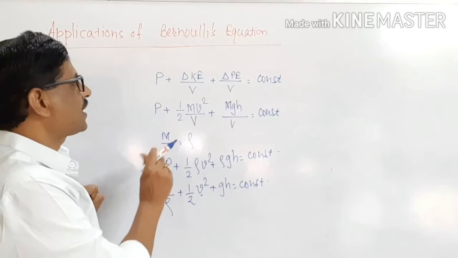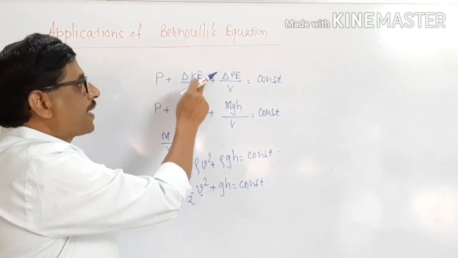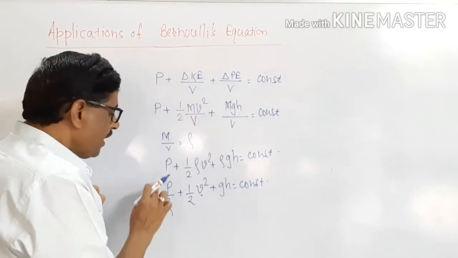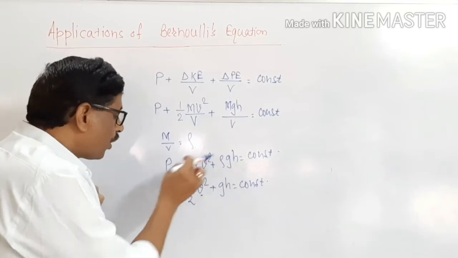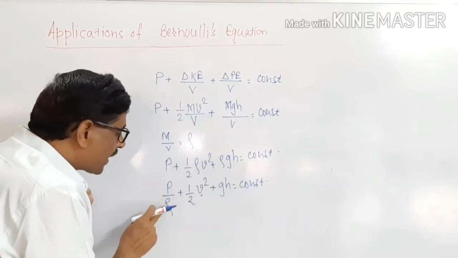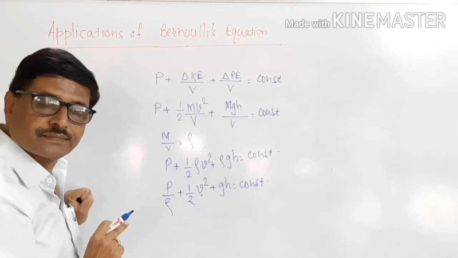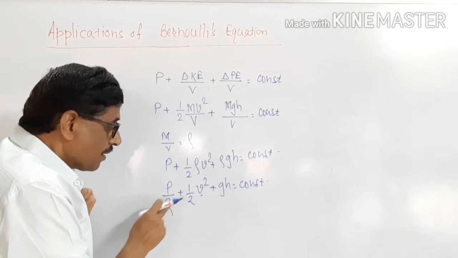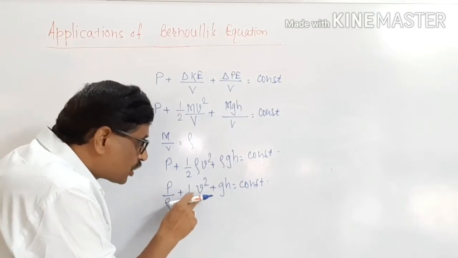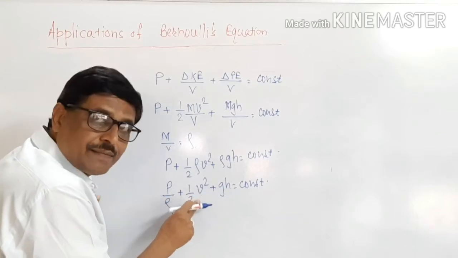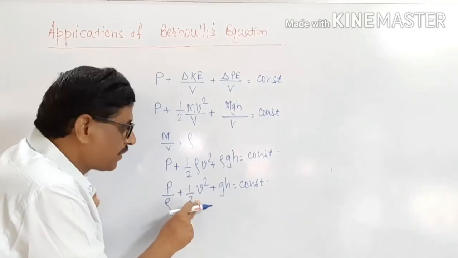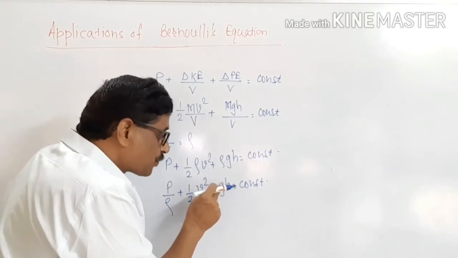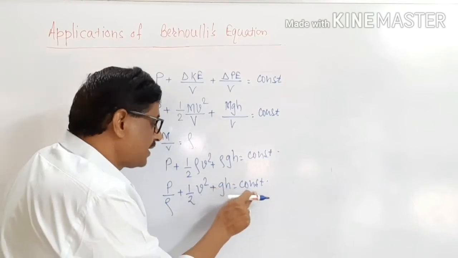Bernoulli's equation states that the pressure energy, the kinetic energy per unit volume and potential energy per unit volume is constant. If you simplify this, you will see that the pressure per unit density plus the kinetic energy per unit mass, which is half mv square divided by m, and mgh divided by m, the potential energy per unit mass, is a constant.